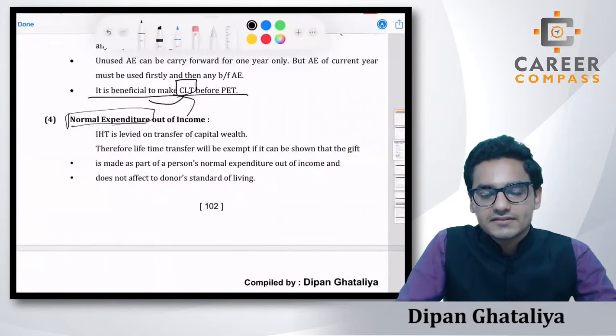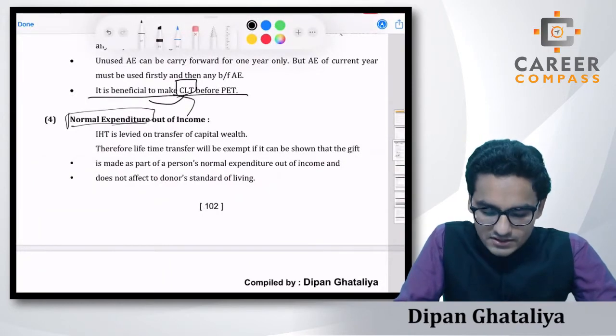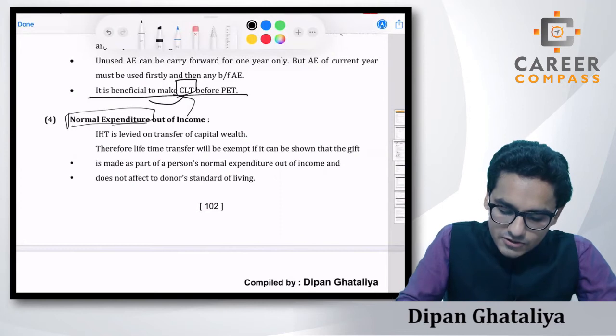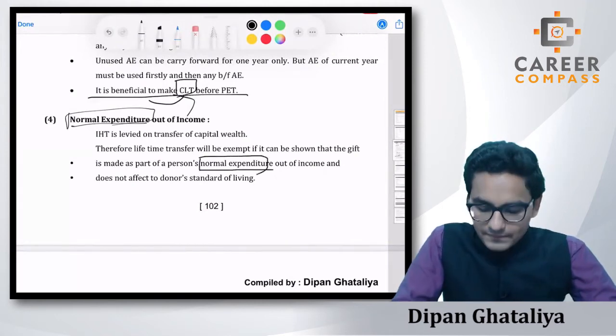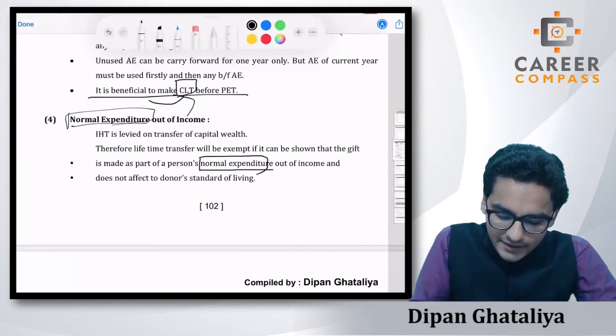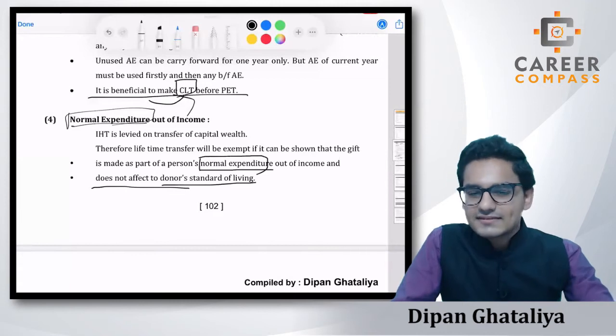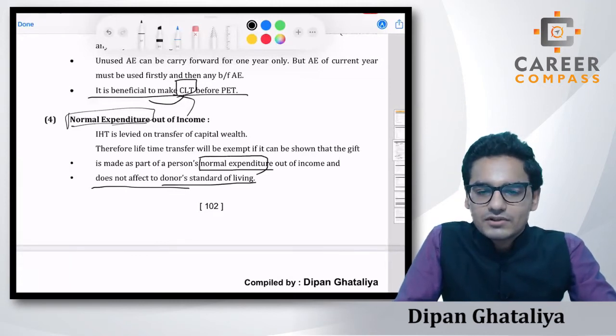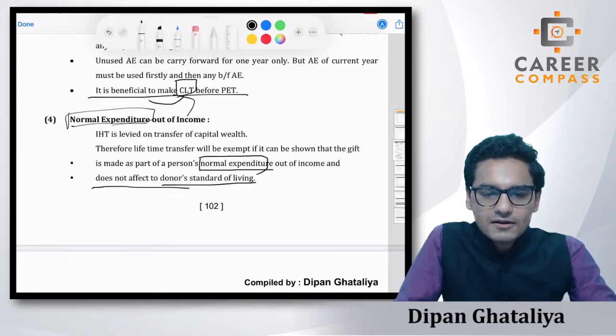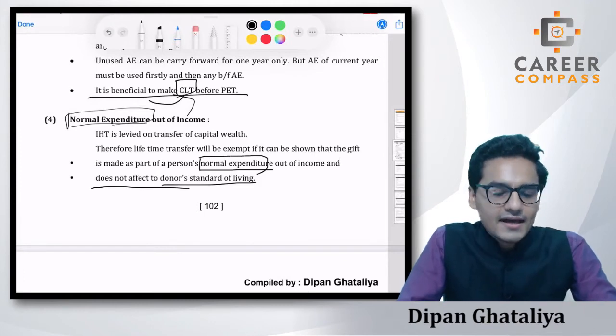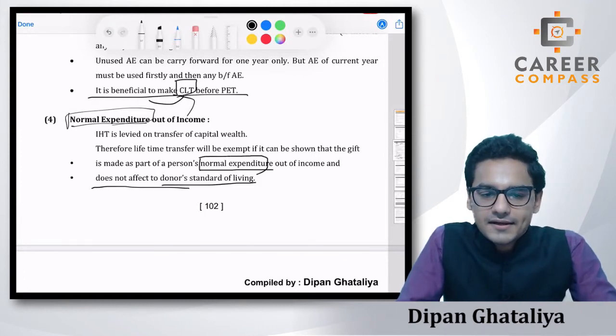Whatever the person is transferring or incurring for the son should be normal expenditure, right? And it does not affect the donor's standard of living, right? So it simply means that if you have an estate of 10 million, you are transferring 1 million in some way, and you now have 9 million, right?